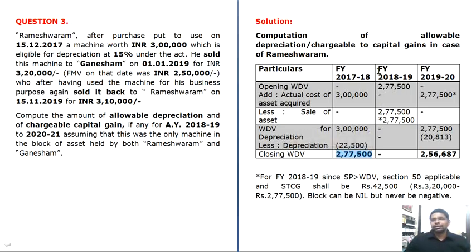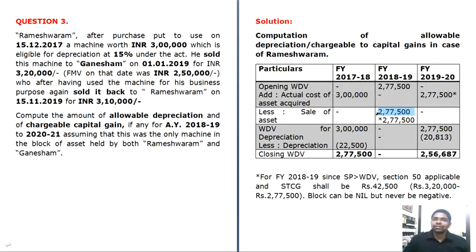That is 22,500. So your closing written down value is 2,77,500. In the subsequent year, 2018-19, the closing WDV becomes the opening WDV. You have not acquired any new asset, so you put a dash here, and then you have sold your asset to Mr. Ganesham for 3,20,000. You may wonder why I mention 2,77,500 here.